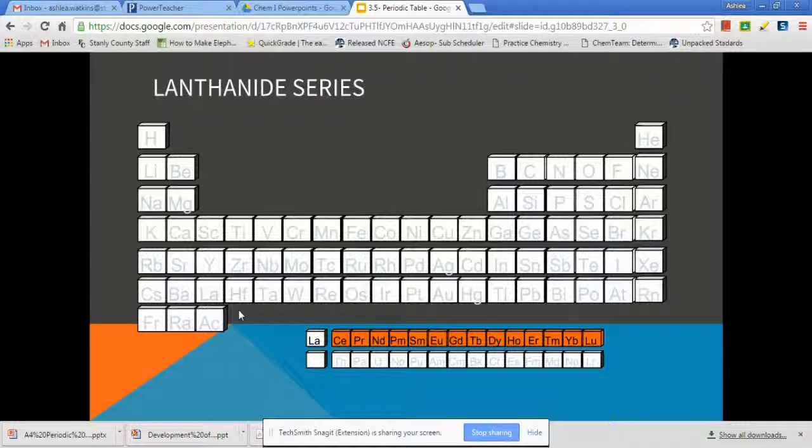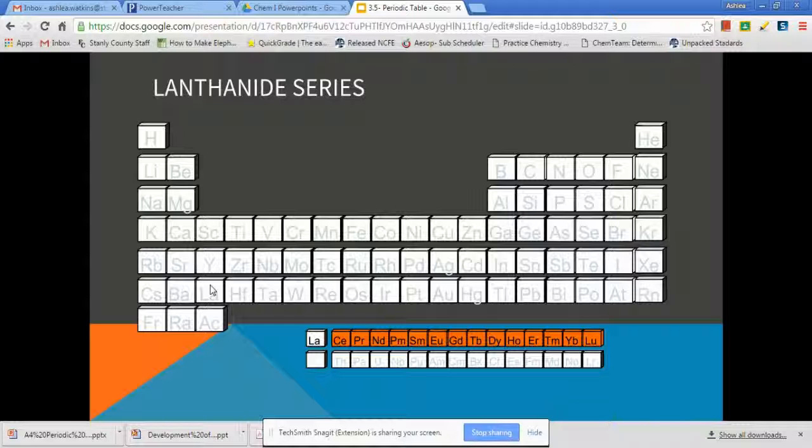The last 2 little sections we need to look at, just so you know what they are. At the bottom are 2 little rows that actually fit into the periodic table. If you can see LA and you look in the rows starting with scandium, I think, and look 3 down, you should see LA. It's the same one. So these 2 rows come out of the inside of the periodic table. We take them out so that we can make it look more confined.